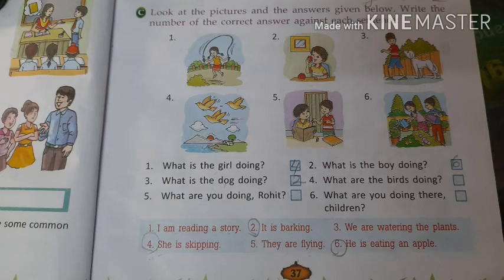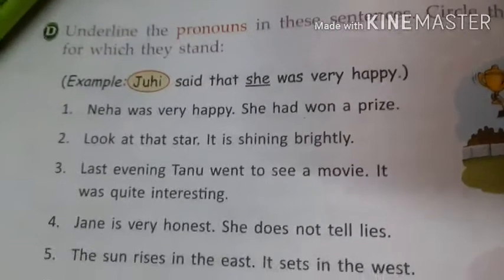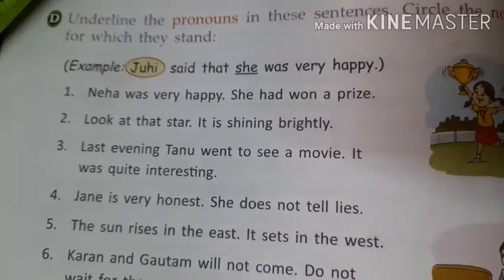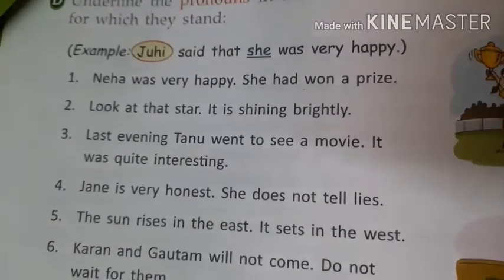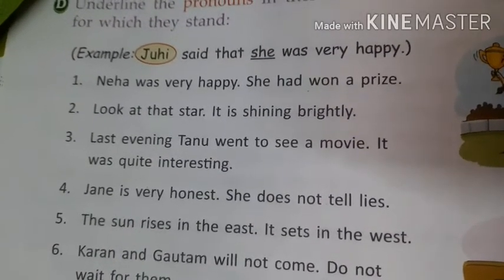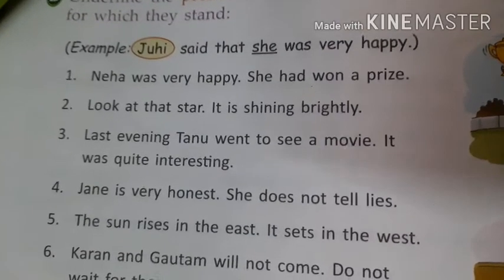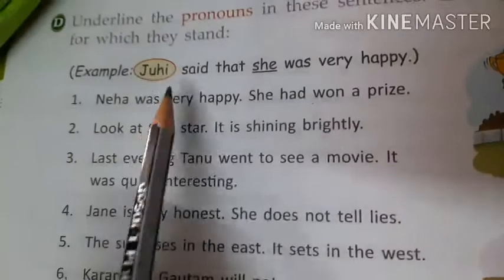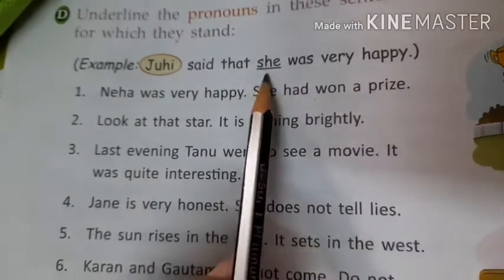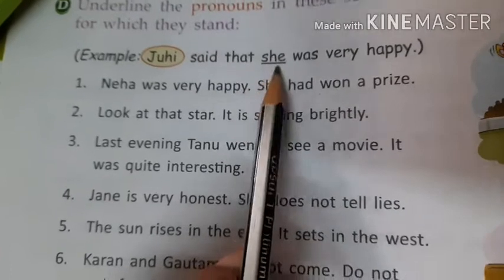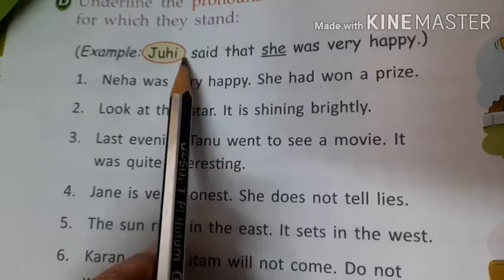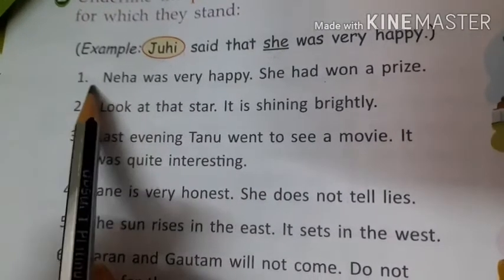Okay, then moving further. Coming to page number 38, exercise D. Underline the pronouns in the sentences. Circle the nouns for which they stand. So we have to underline the pronouns and circle the nouns for which they are used or which they stand for. The one example that has been given is: Juhi said that she was very happy. First we'll underline the pronoun, that is she, and she is used for Juhi. So Juhi is to be circled. Clear? Now let us move to the first example.